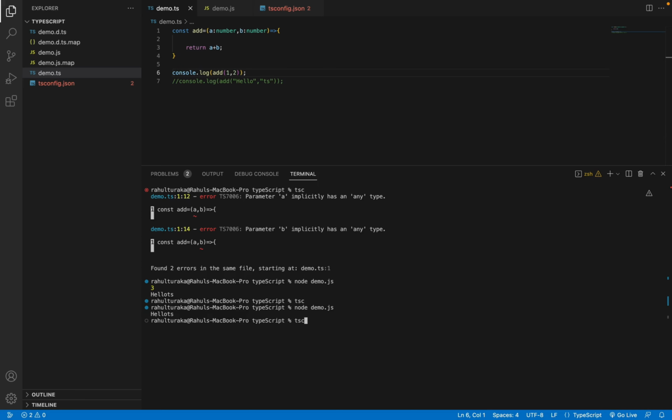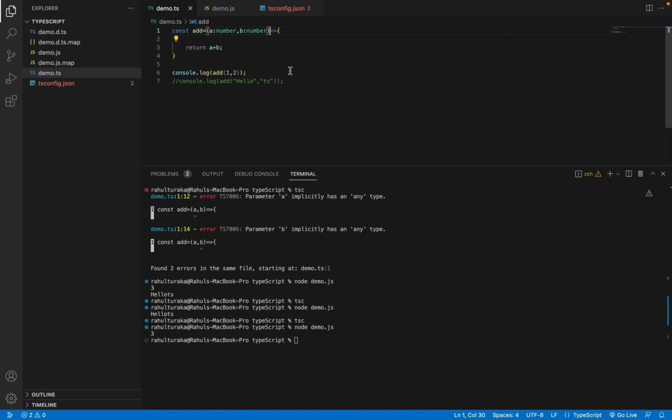If we build it and run it, yeah, now we got the output. Like this, we can set types to the parameters also. Let's say if you want to set the type for the return value also, that is also possible. You can set it like this.